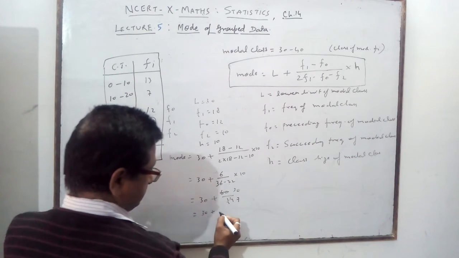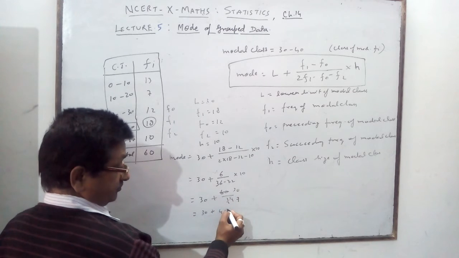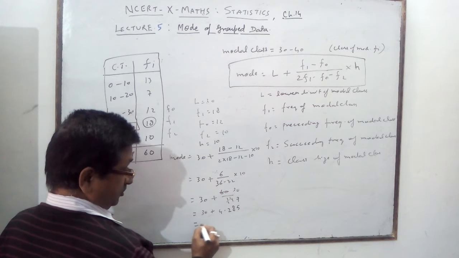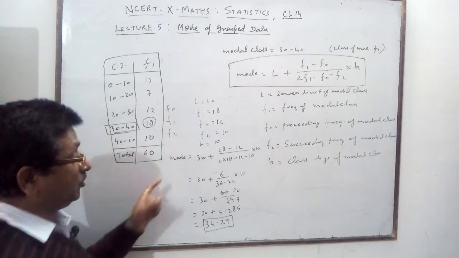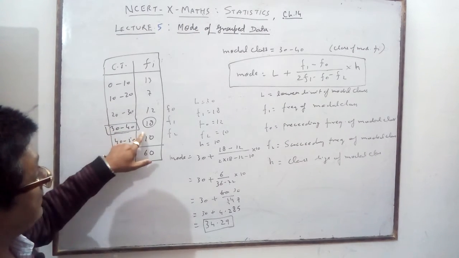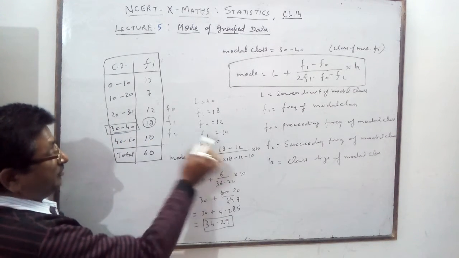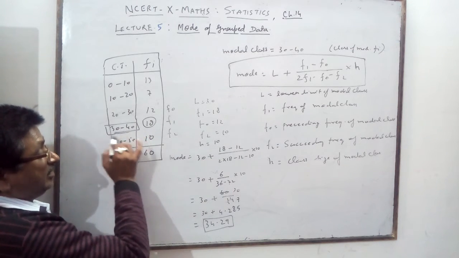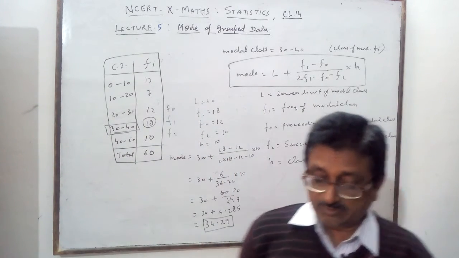So 30 plus 4.29, so 34.29 is the mode of this. Mode is given here. It is greater than the lower limit and less than the upper limit. Maybe here 0 is coming, 0 will not come. So it lies between 30 and 40. So it is a very important part that you are seeing.